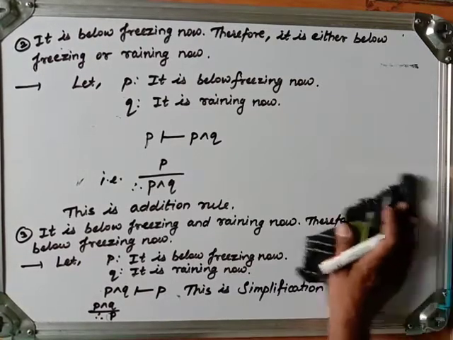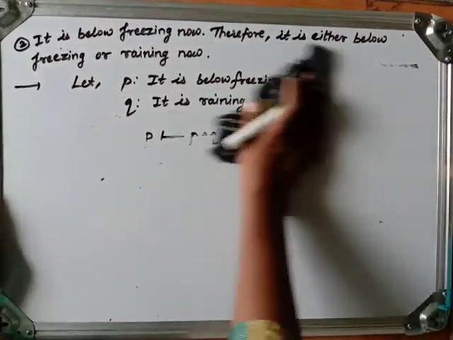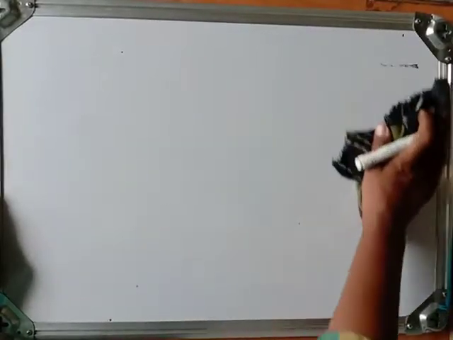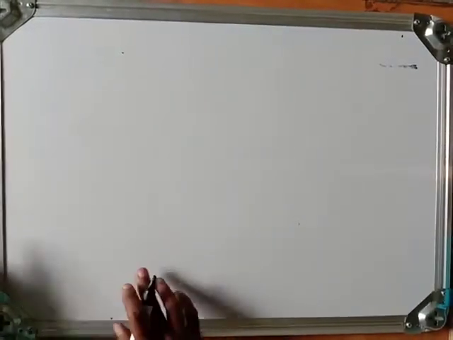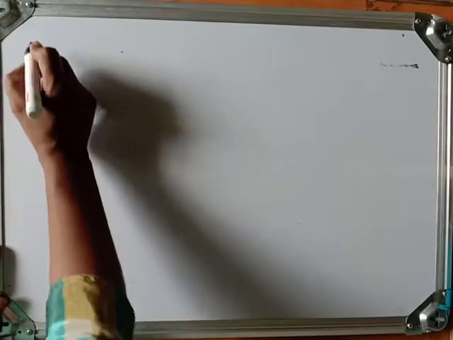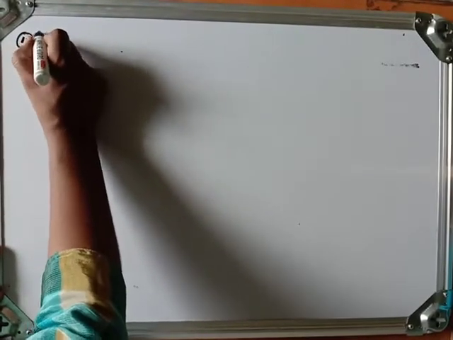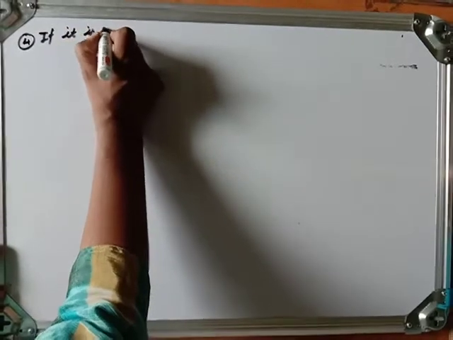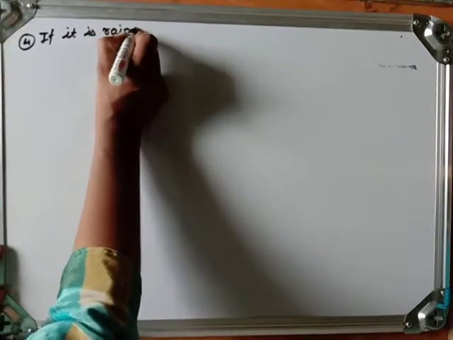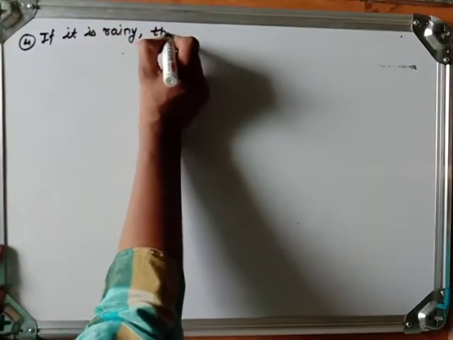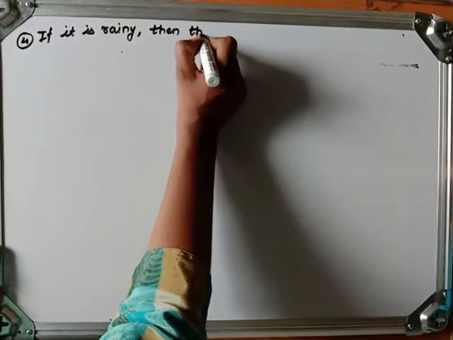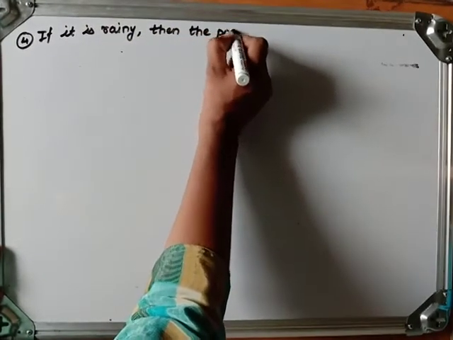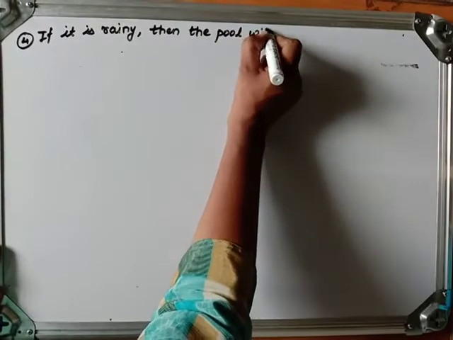Now the next example, to write the rule of inference. Which rule of inference is used there? The fourth one: if it is raining, then the pool will be closed.